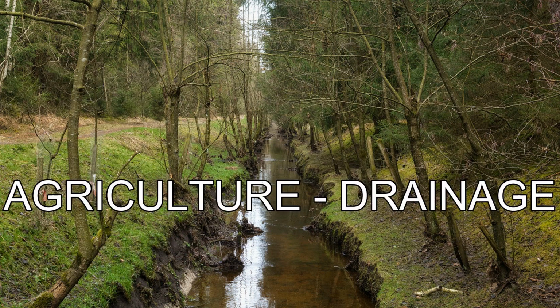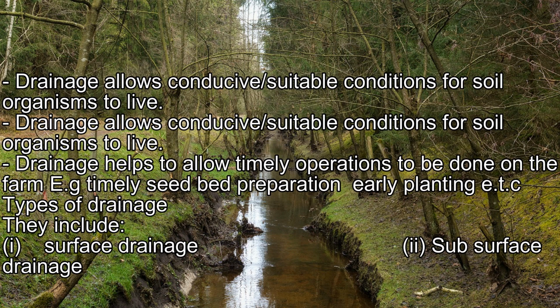Agriculture drainage. Drainage allows conducive, suitable conditions for soil organisms to live. Drainage helps to allow timely operations to be done on the farm, e.g. timely seedbed preparation, early planting, etc.